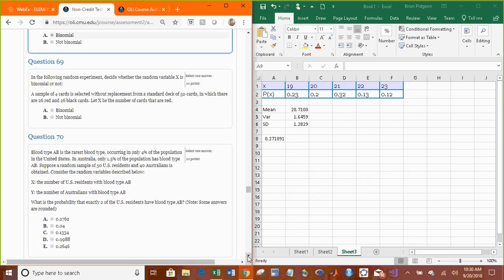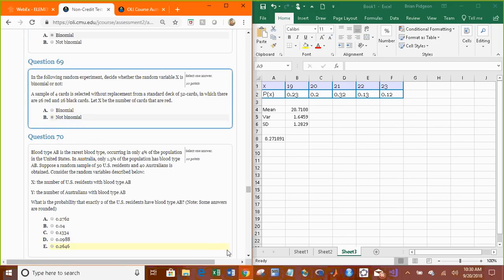A sample of 4 cards is selected without replacement. Is it binomial? No, because without replacement automatically implies that they're dependent.